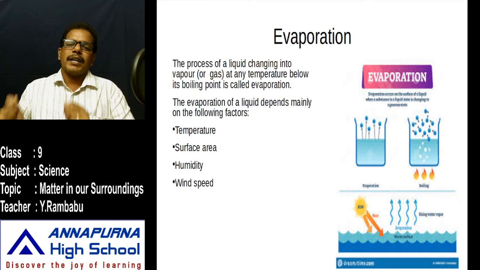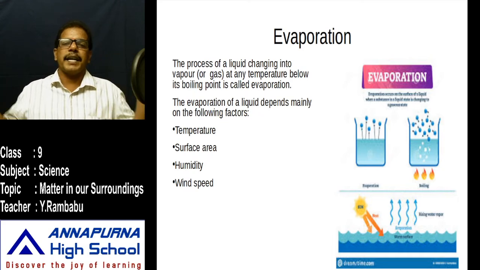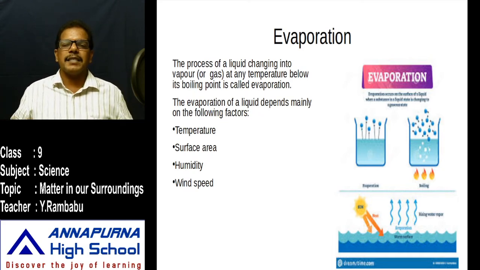While wet clothes are dried, how are they dried? Not in a bulk, they are spread. If they are spread, they get dried easily. That means the surface area of the clothes increases. Whenever the surface area increases, the rate of evaporation also increases.